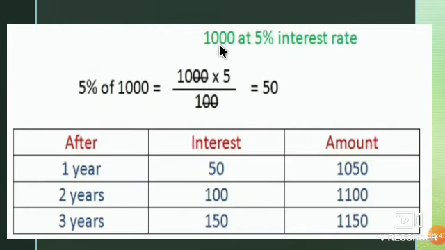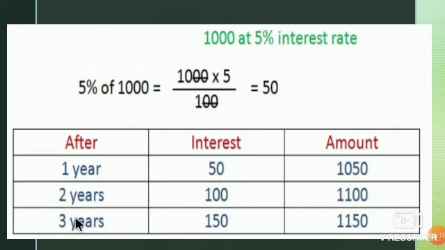If we consider the rate of interest is 5% on 1000 rupees, how do we find the interest in rupees? It is given in percentage, and we have to find it in rupees. So 5% of 1000. 5% means 5 upon 100, that you have learnt already. So 1000 multiplied by 5 upon 100. After calculation we get 50 rupees. So 50 rupees is the interest over 1000 rupees.